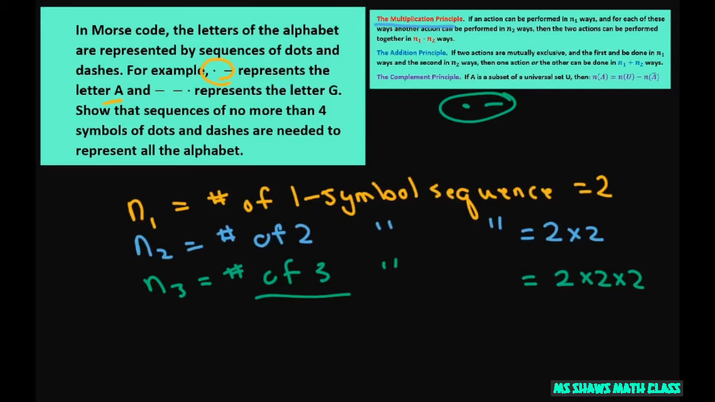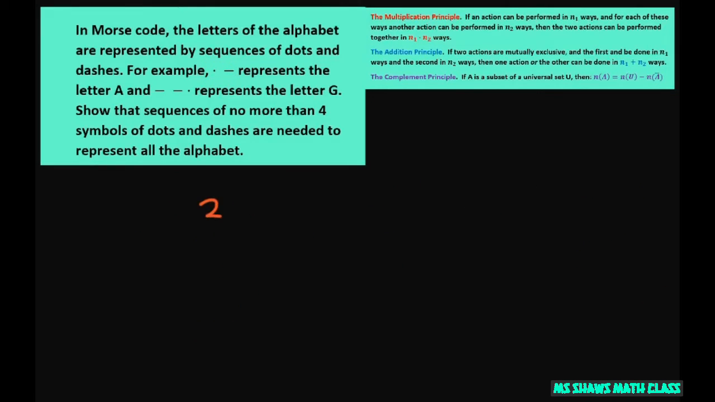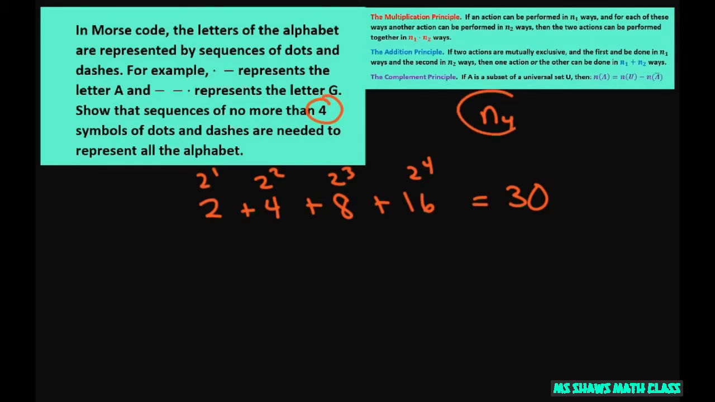And then if we do 4, we can keep going on. That's going to be 2 times 2 times 2 times 2. Now if I figure all these out, this is going to be 2 plus 4 plus 8 plus 16. So that was like 2 to the first, 2 squared, 2 cubed, and 2 to the fourth. And that equals 30. So the total number of sequences with no more than 4 symbols, that was n to the fourth, that last one we had, so 4 or less equals 30.